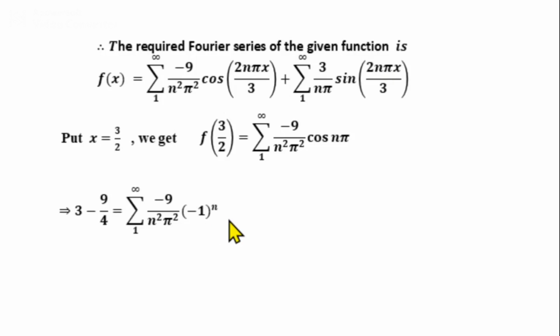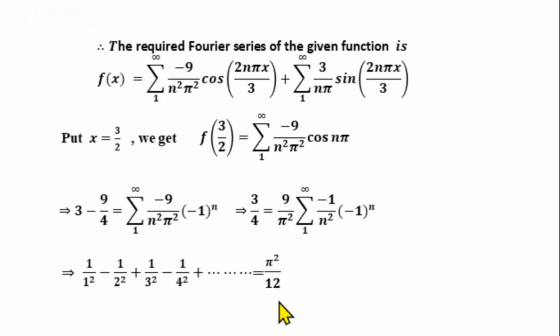Simplifying, the left side will be (12 − 9)/4, that is 3/4, and on the right side we can take 9/π² outside the summation, and then we expand the summation on the right hand side. We take n equal to 1, 2, 3. So in the next step we will get 1/1² − 1/2² + 1/3² − 1/4² + etc. equal to π²/12, which is the required series, the series given in the second part of the question.